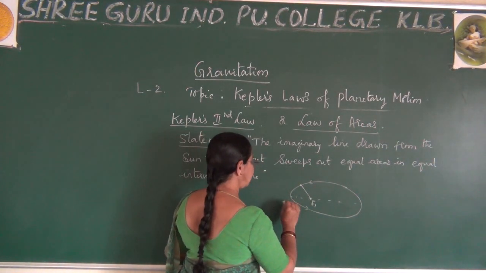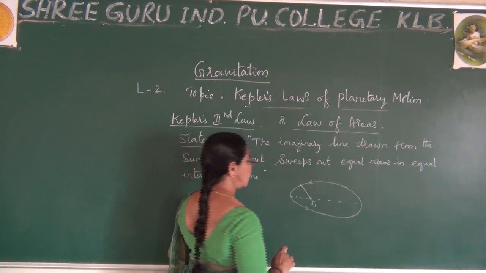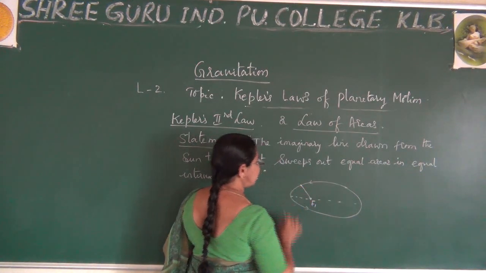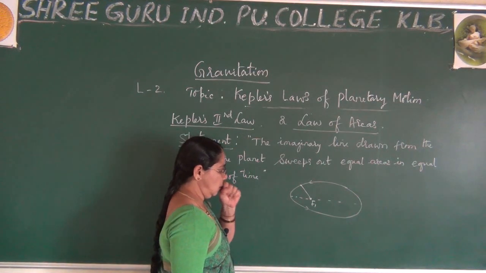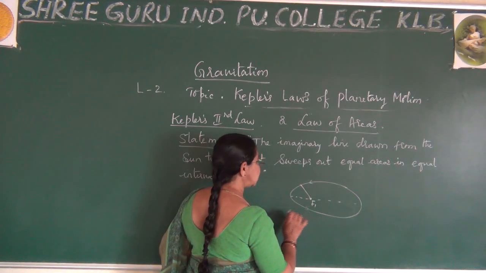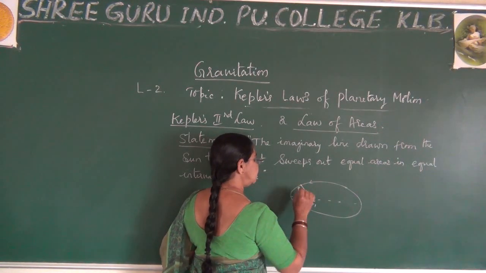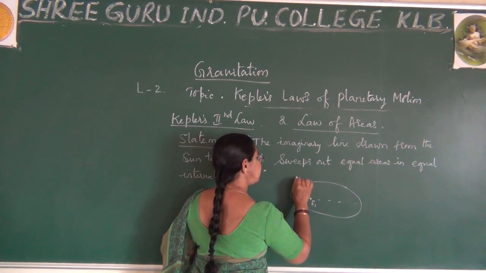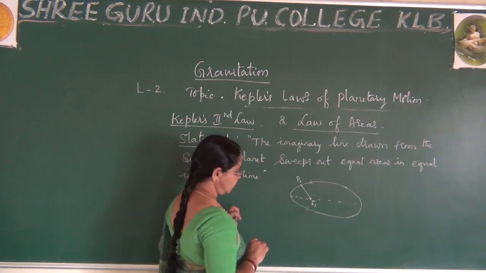You know, already familiar about this. Planet is revolving around the sun. So let me say this is the one point, and for your reference I just write this is the point. Let me say P1. Okay.